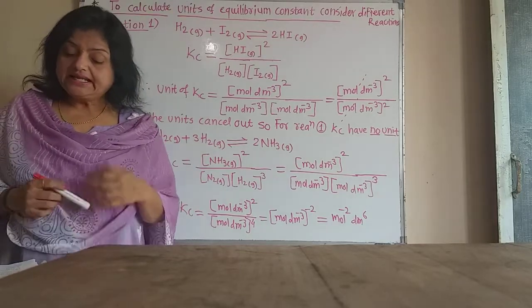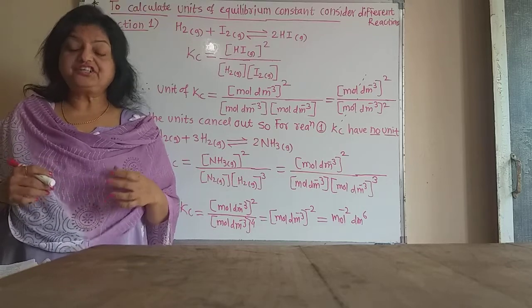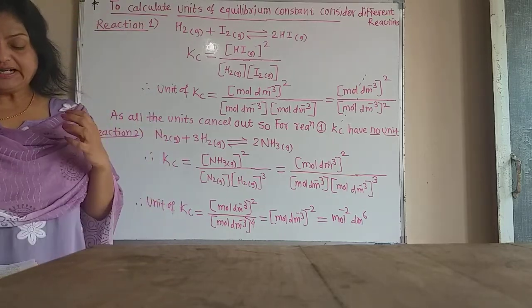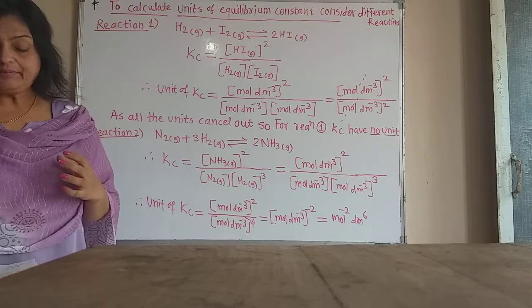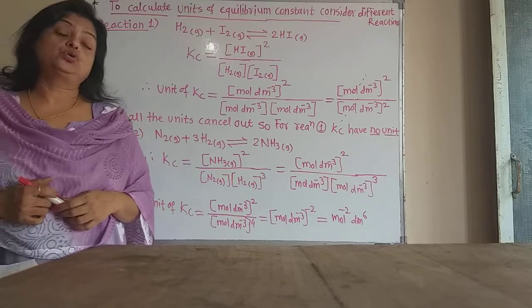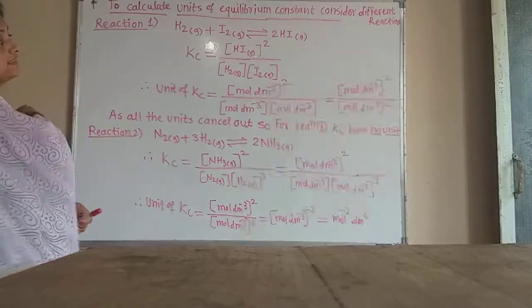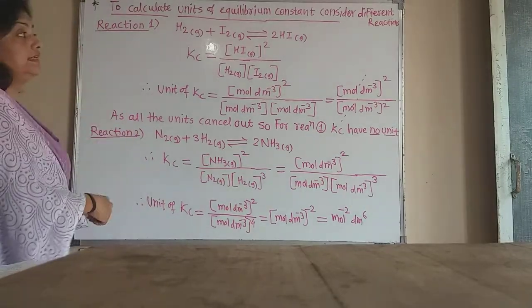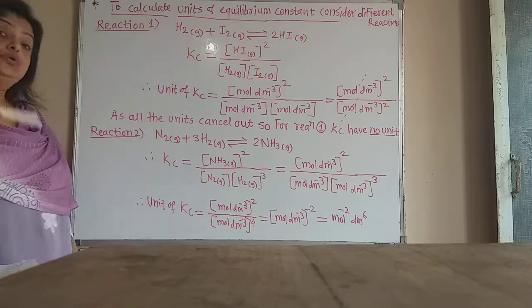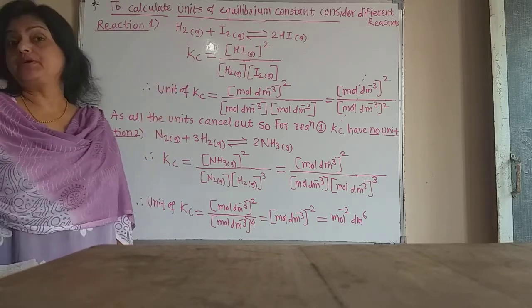Third is that the equilibrium constant has a characteristic value for a particular reversible reaction represented by the balanced equation at a given temperature. Now the value you are seeing here for these different reactions, the value of Kc or units of Kc becomes different.